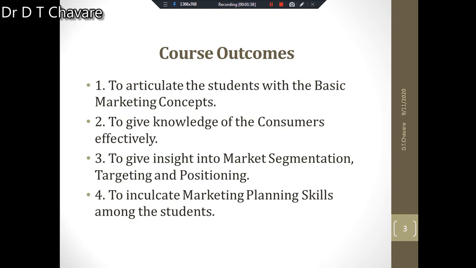Okay, that's why this will be the course outcome. Then the last outcome is to inculcate marketing planning skills among the students. It means that marketing planning skill is also essential for successful marketing. These are the 4 course outcomes.